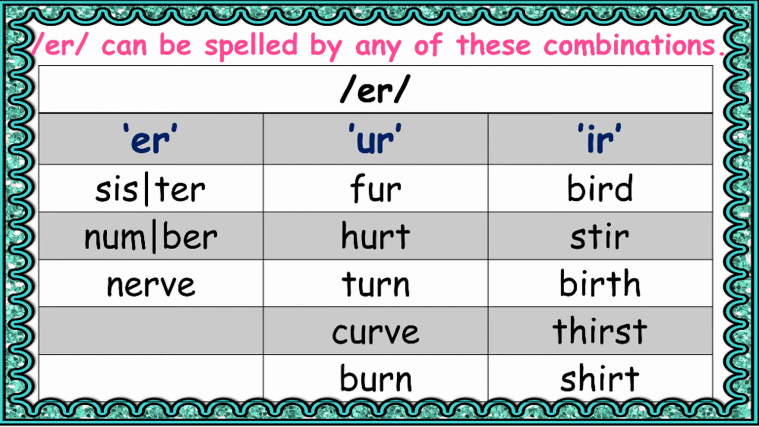Sister, number, nerve. So ER has its own syllable. Fur, hurt, turn, curve, burn. Notice these consonants that it's falling between. Bird, stir, birth, thirst, shirt.